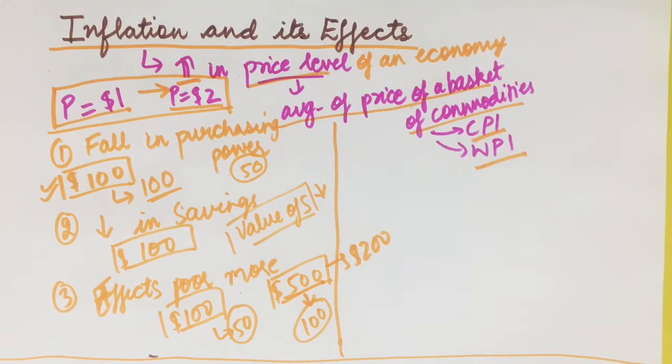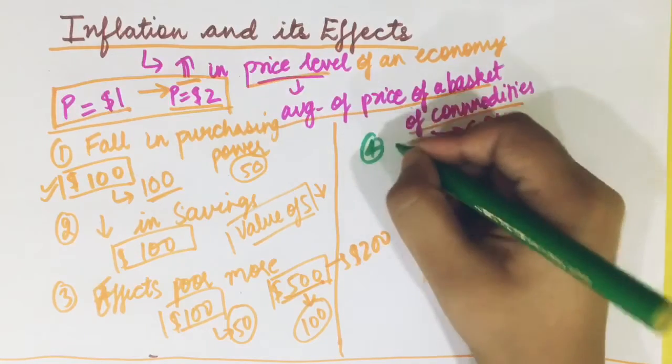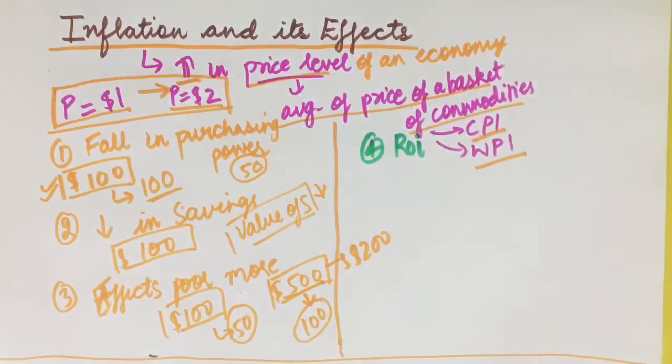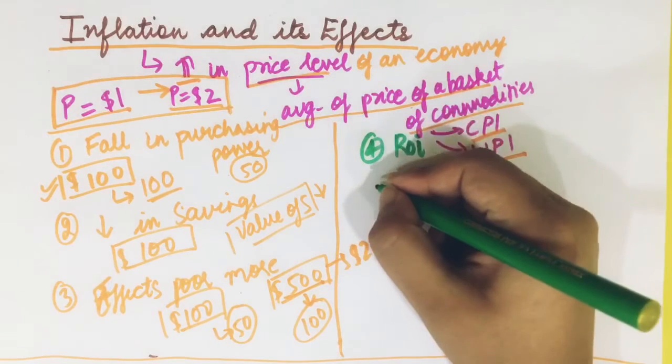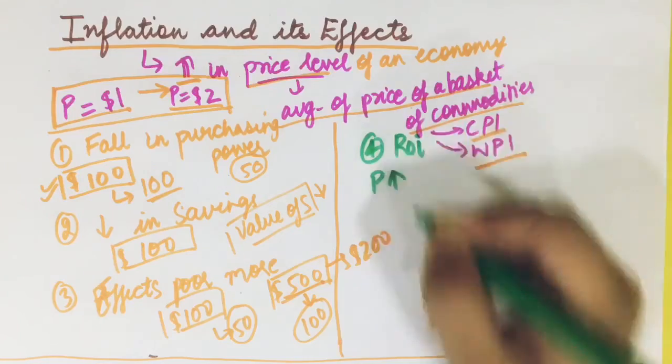Now we move on to the fourth point, the rate of interest. It is an important point. It is really important from your prelims point of view as well. So when I talk of the rate of interest, what happens is, when prices are going up, what is happening?